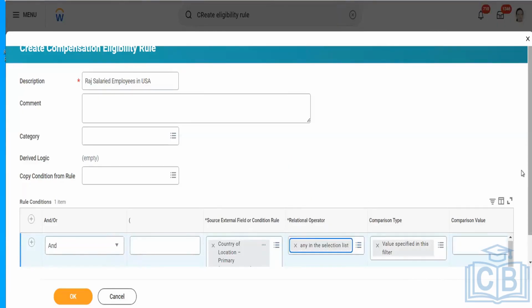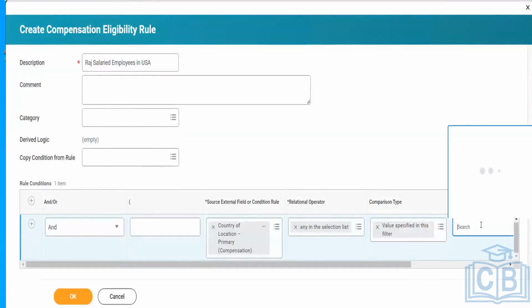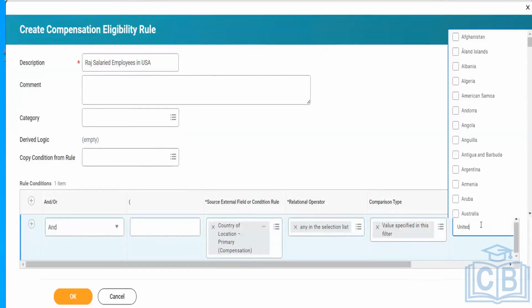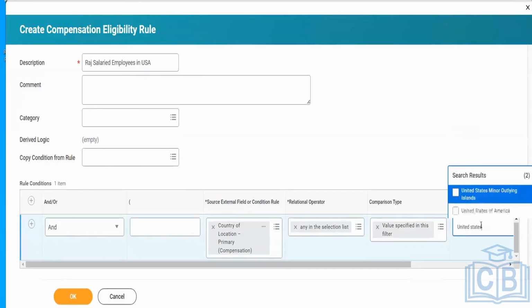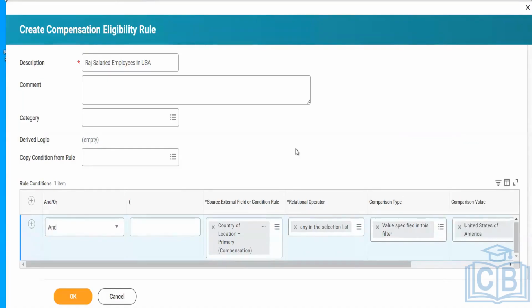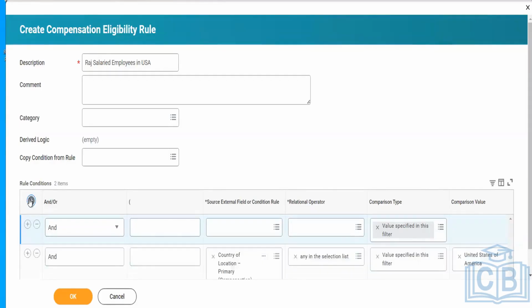In a real-time scenario, whichever group of workers the client wants to make full-time, for example, if I talk about your company, what is the criteria that they have for full-time workers? If there are multiple countries, obviously one of the criteria that you have to define is the country. You just use the plus symbol and you can add multiple countries at the same time.